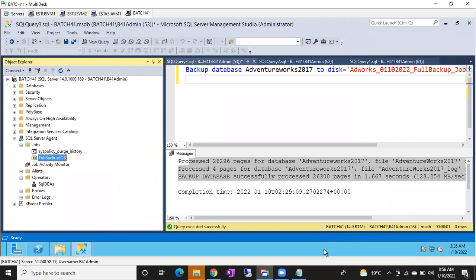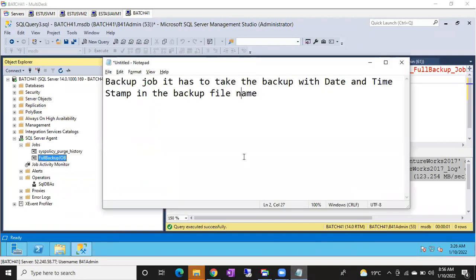What is the advantage if the backups are running with the date and timestamp? Every time it will create a new file, guys. So nothing to worry. Again, next time if it runs, is it going to append? No, whenever it runs in the next minute, or the next seconds itself, it will create a separate backup file. Why? Because we are including date and timestamp in the backup file name.